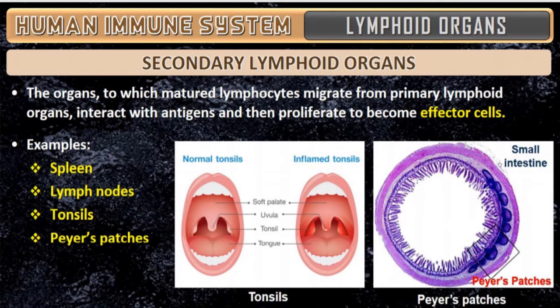So in secondary lymphoid organs, other than the lymph nodes, we have another two examples, that is tonsils and Peyer's patch. Okay, so I'll tell you regarding what tonsils are. When you go to the doctor, he will ask you to open the mouth. Have you observed? If you have got a cold or cough, normal tonsils will be like this. Inflamed tonsils means a little bit of swelling will occur like this, where you cannot swallow anything and throat aching will occur. So this is the inflamed tonsils.